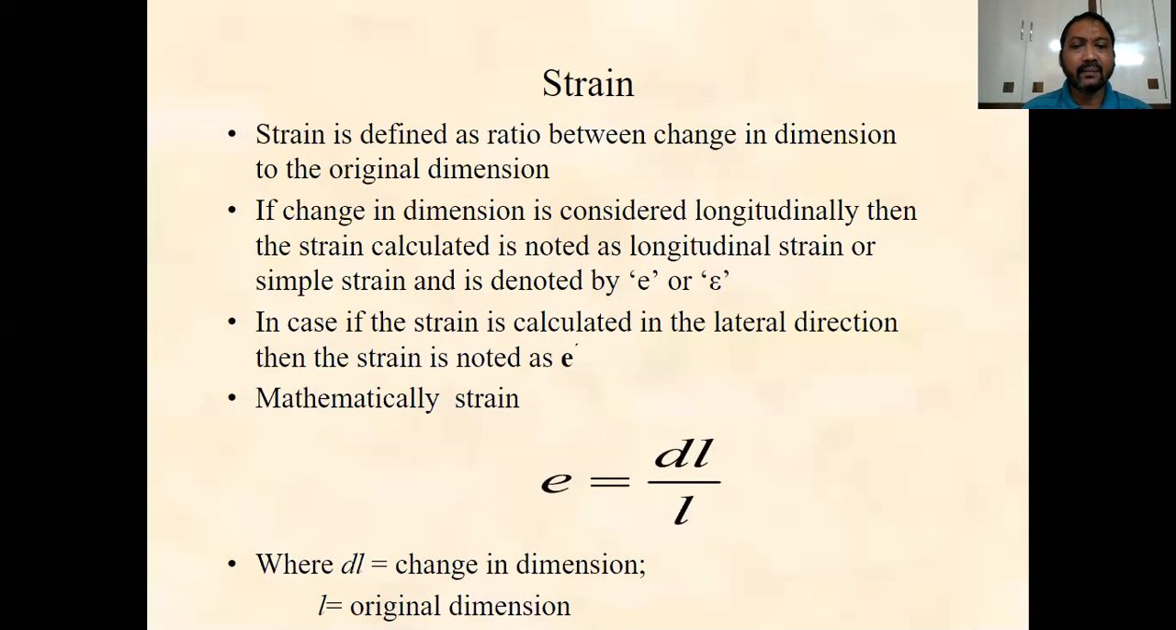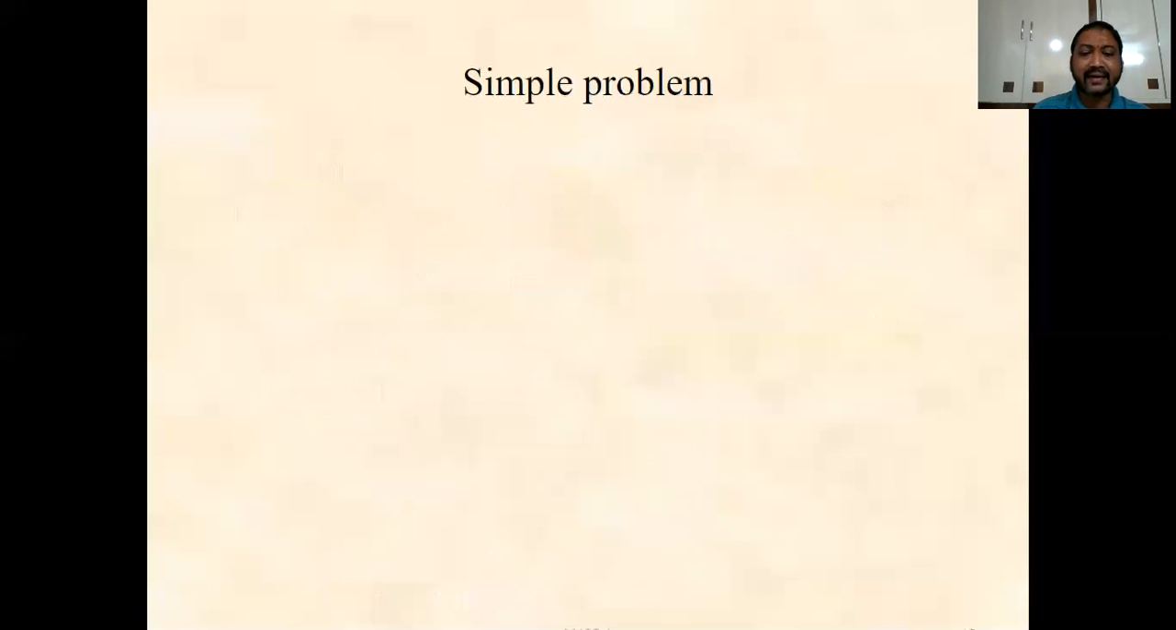Now, the longitudinal strain is the strain produced along the length of the body, that is, in the direction in which the force is applied. In some cases we consider the strain produced in a direction perpendicular to the applied force. In that case, they are called the lateral strains. So we have longitudinal strains and lateral strains.